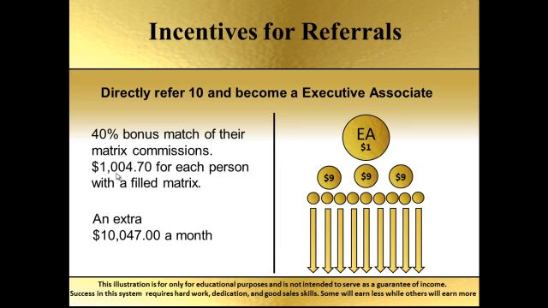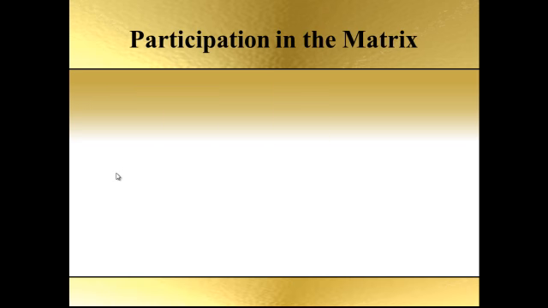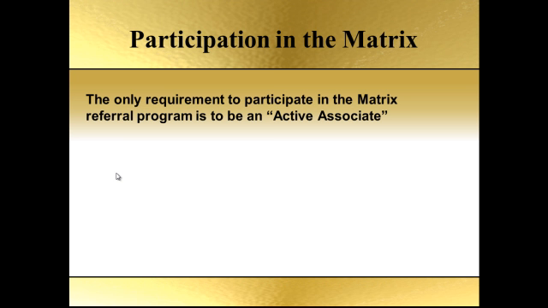So what we do is this. In order for you to earn money from the matrix commissions, all you have to do is be an active associate. Like we mentioned before, there are no requirements as far as production. See, as an active associate, there's 2 ways to become an active associate. Number 1, simply join iLA as an associate for $9.95. If you're paying $9.95, you're automatically qualified to earn from the entire Matrix referral program.